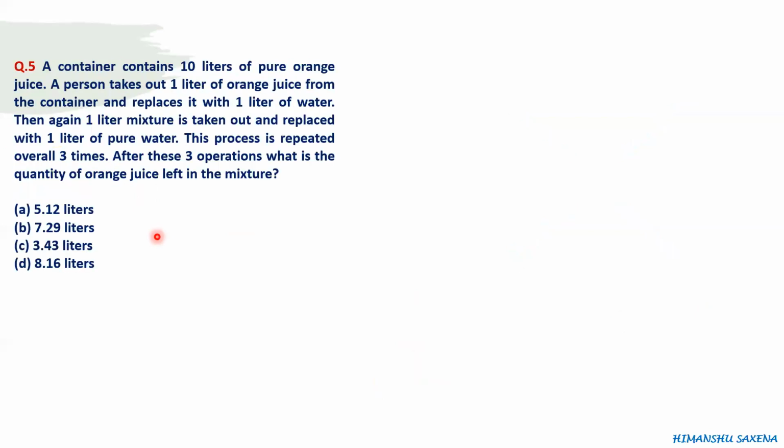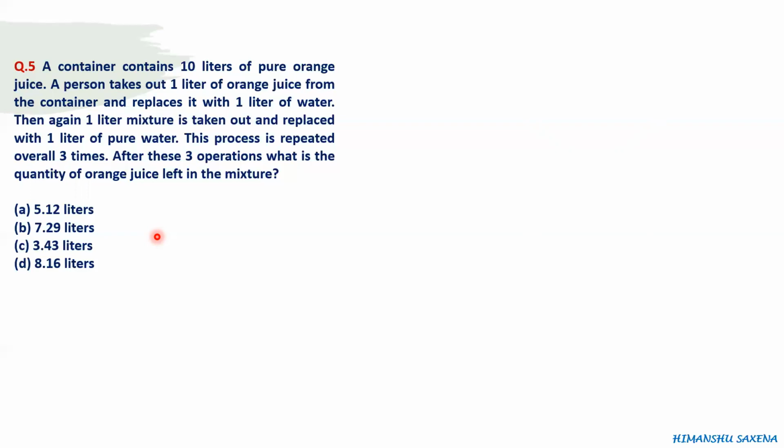So the next question is, a container contains 10 liters of pure orange juice. A person takes out 1 liter of orange juice from the container and replaces it with 1 liter of water. Then again 1 liter of mixture is taken out and replaced with 1 liter of pure water. This process is repeated overall 3 times. After these 3 operations, what is the quantity of orange juice left in the mixture?